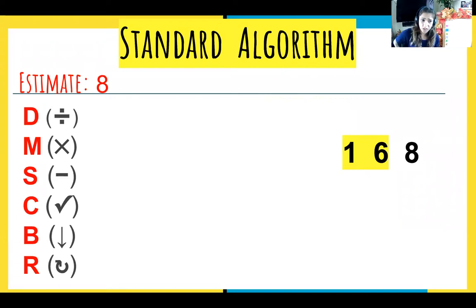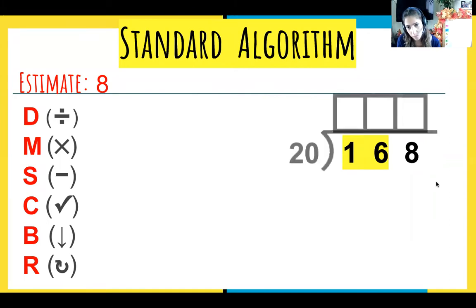Division, multiplication, subtraction, check, bring down, and repeat. Let's set up our problem. 168 is our dividend. It goes inside the house. 20 is our divisor, goes outside the house, and we have 3 digits in our dividend, so we've got to have a possibility of 3 digits in our quotient.